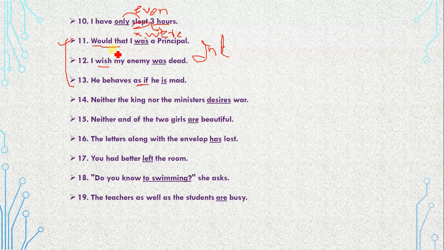So that is why with "would that," "wish," and "as if," we always go for "were" to make the situation unreal, something that does not have any link with reality. But if you go for any other linking verb, then it means that you made it real, and that would not be second conditional. The purpose of the second conditional is that whatever you want to say is basically unreal.